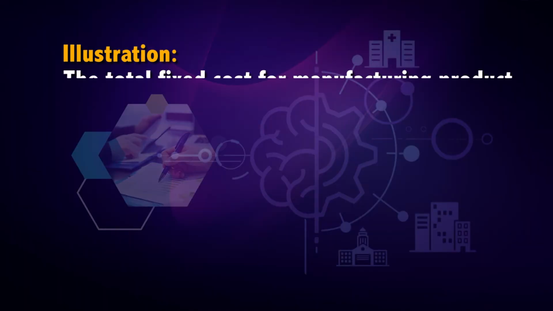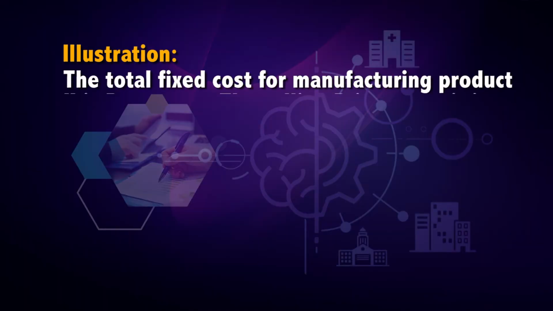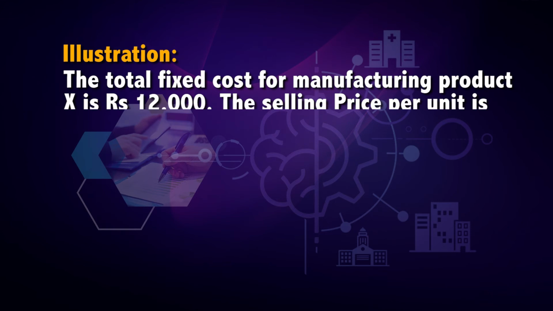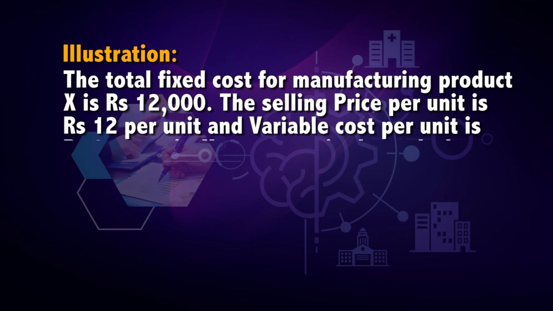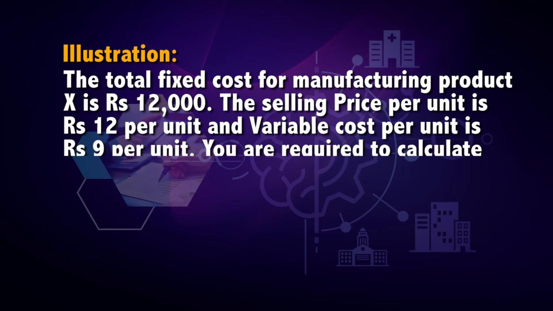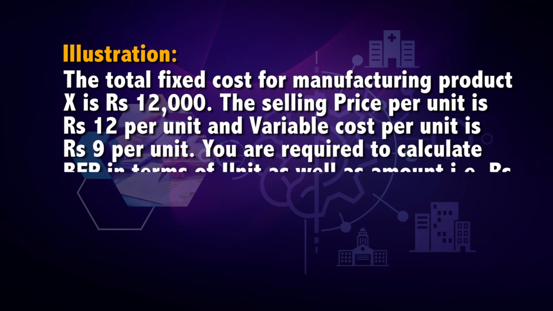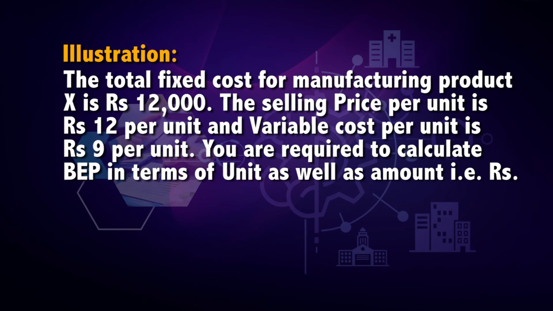Let's understand the concept of break-even and how to calculate break-even in the form of an illustration. The total fixed cost for manufacturing product X is rupees 12,000. The selling price per unit is rupees 12 and variable cost per unit is rupees 9. You are required to calculate break-even point in terms of units as well as amount, that is rupees.